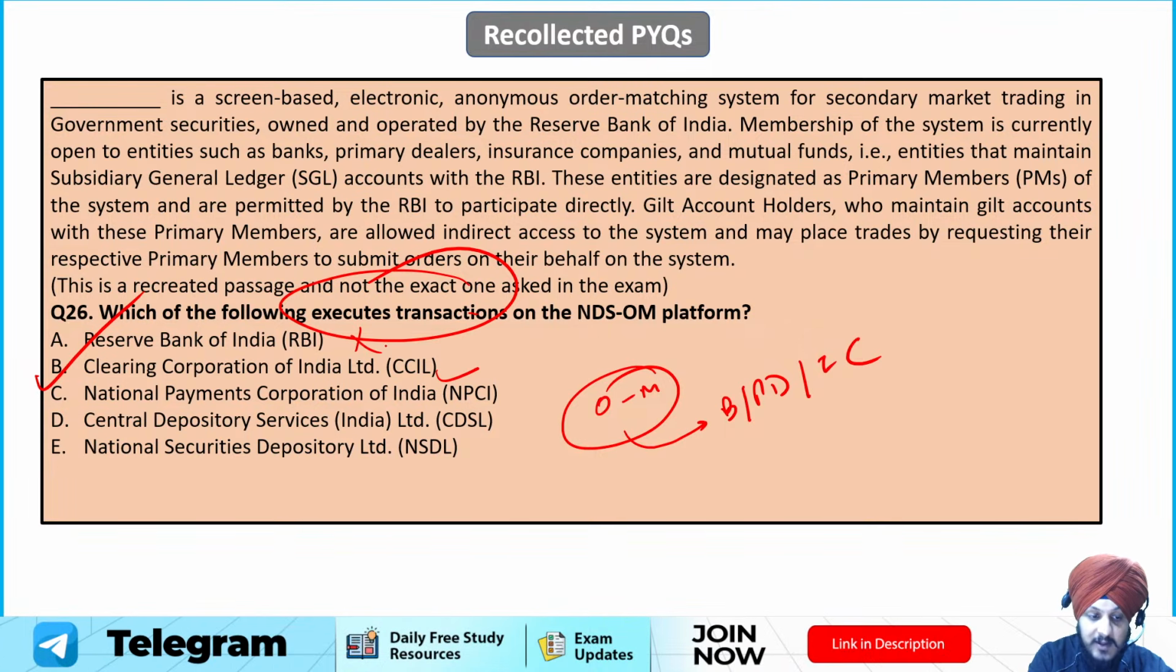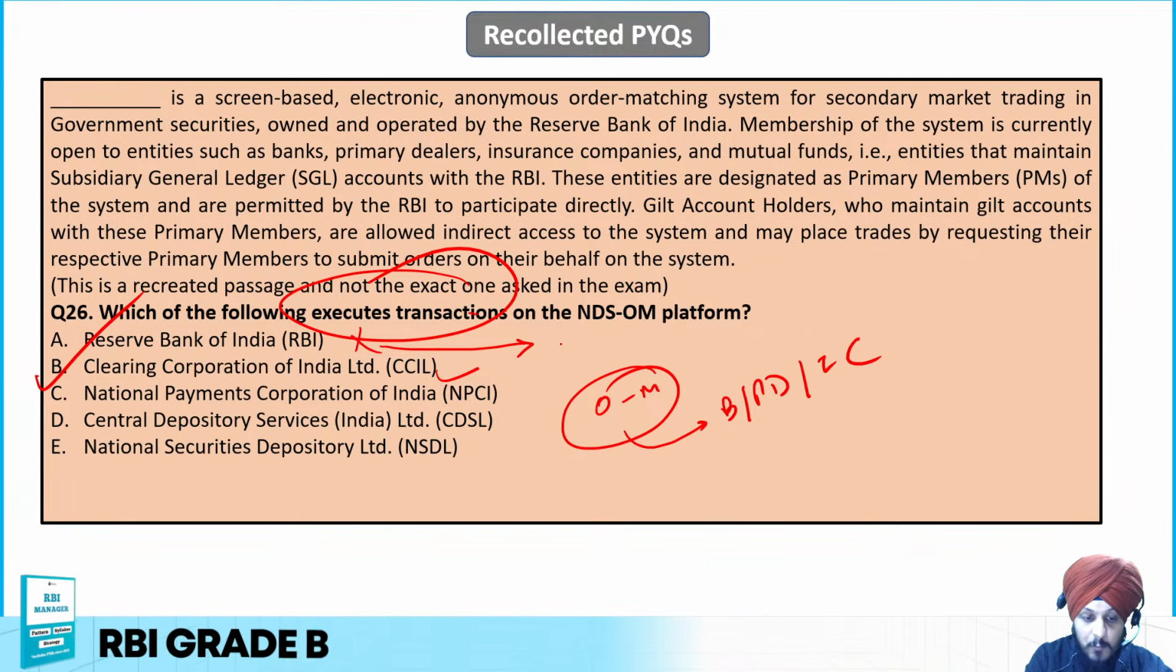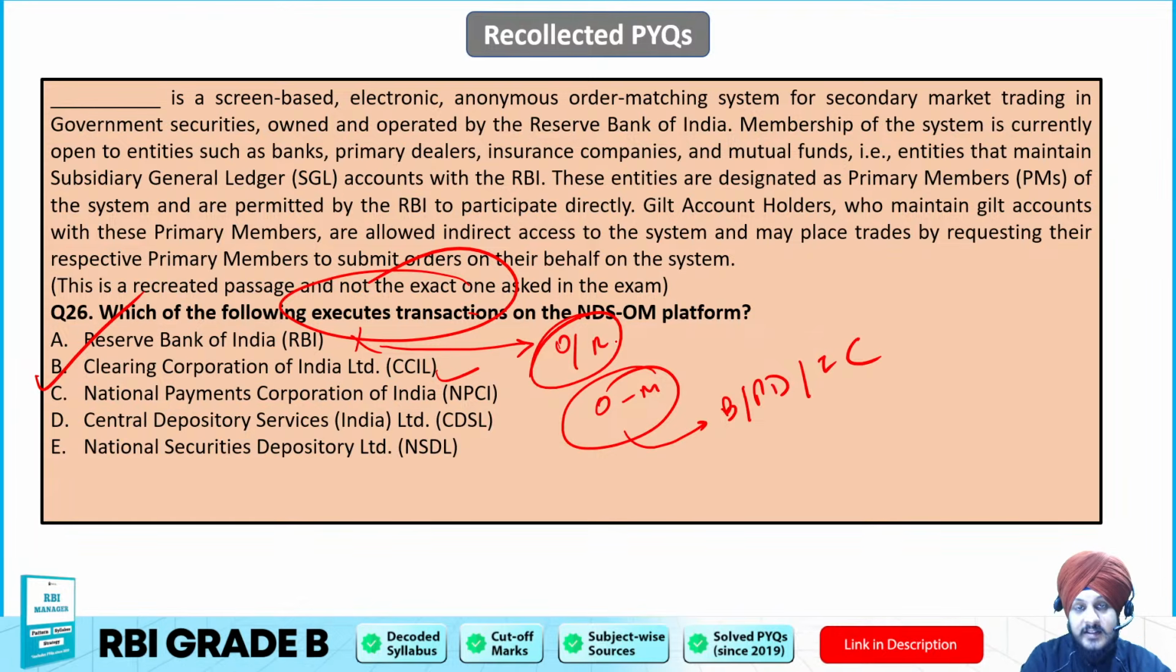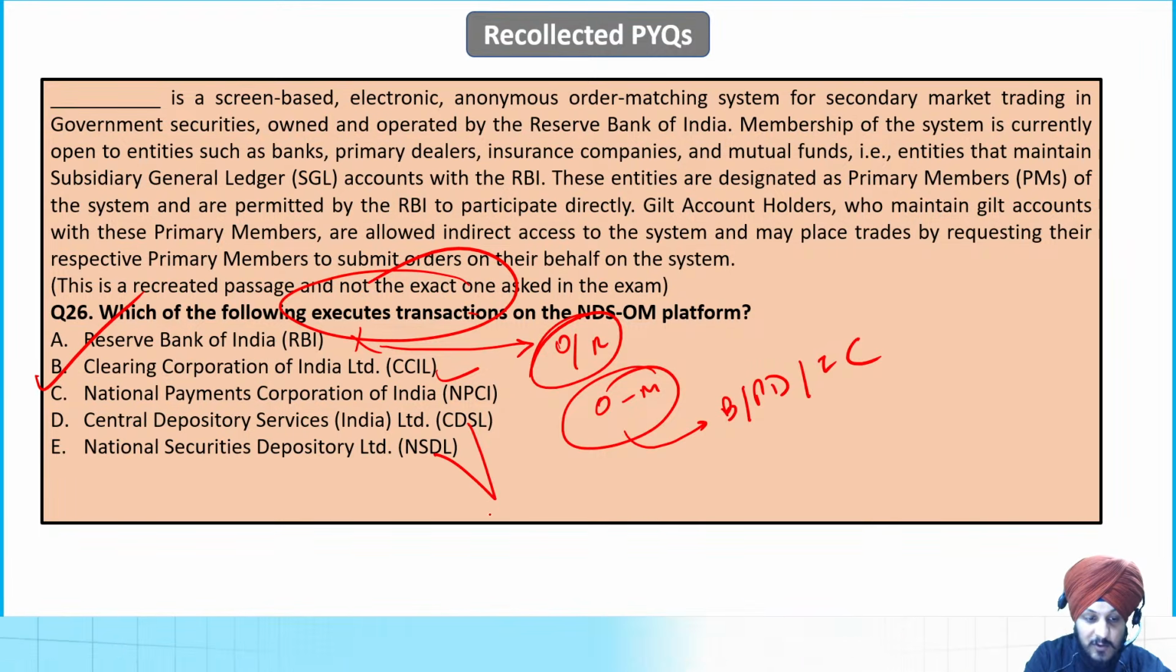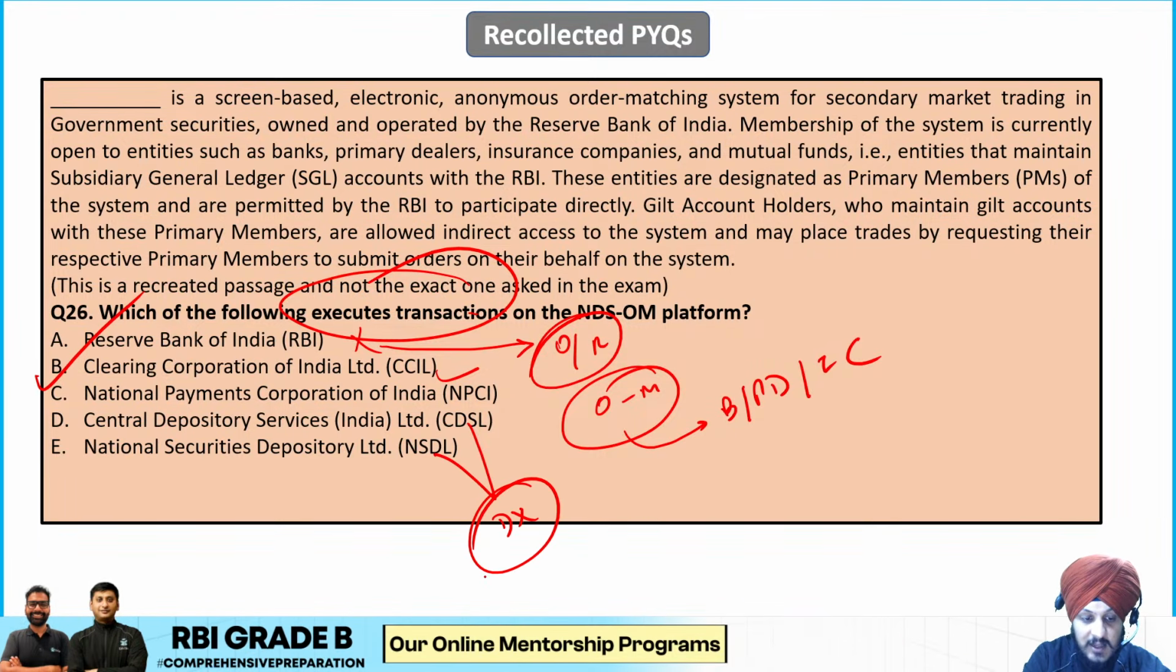Don't think that it is RBI, although RBI plays an important role in owning and regulating this platform, but the clearing and settlement system is handled by CCIL only. It is the one that plays an important role in executing the transactions, right? So that is why B is going to be the correct answer to this question and not CDSL or NSDL, because these are the depositories, they are not executing the transactions, right? They are just the depositories.